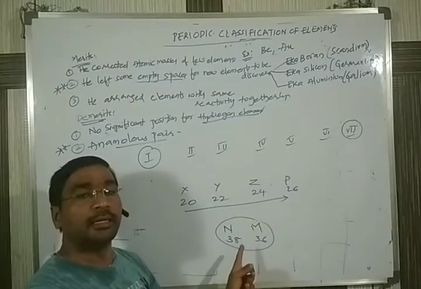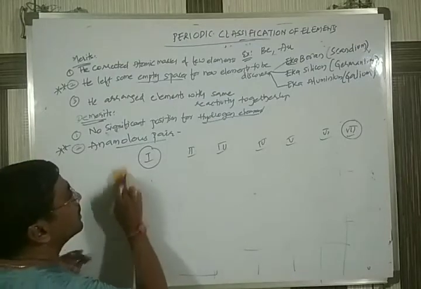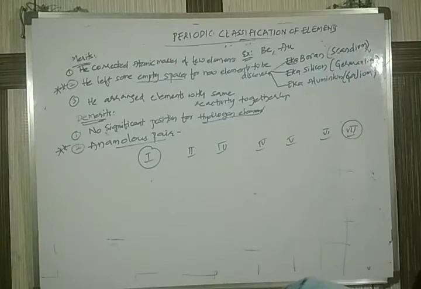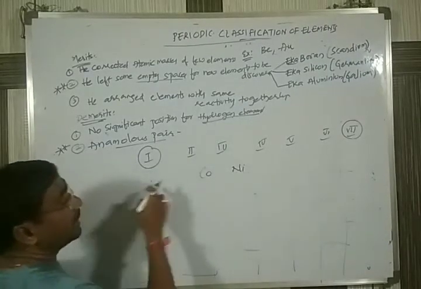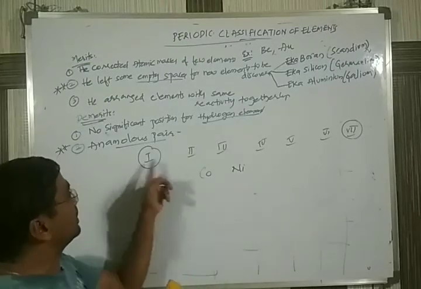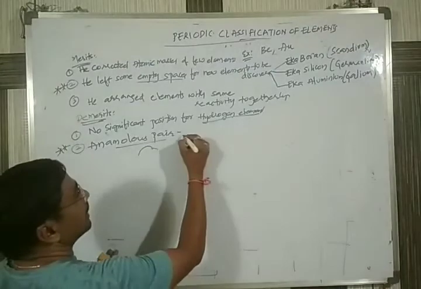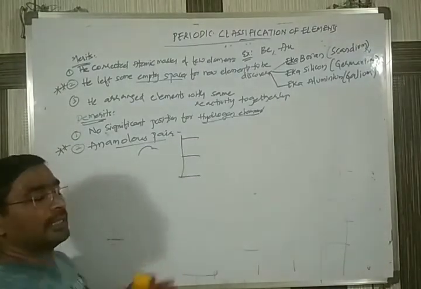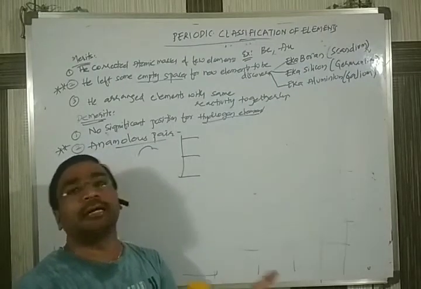So he gave a good example, and the best example to remember is cobalt and nickel. Please note this example. In our competitive exams, they asked a multiple choice question giving some pairs: which of the following is an anomalous pair?